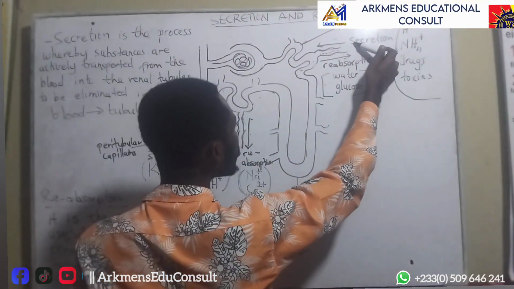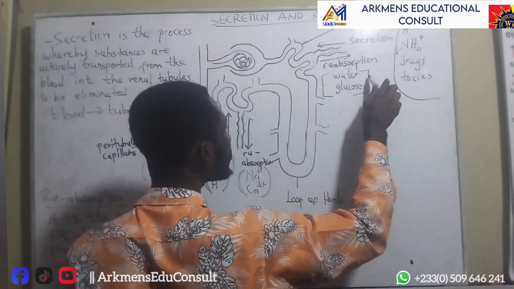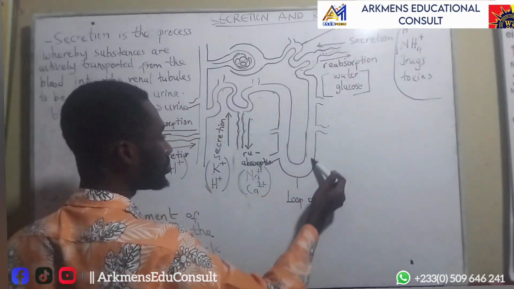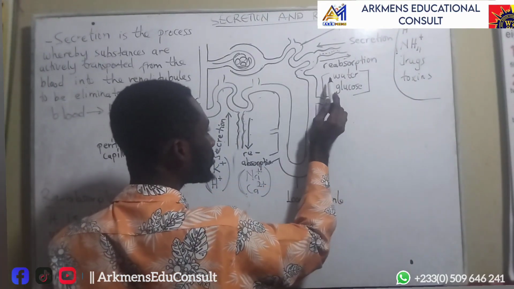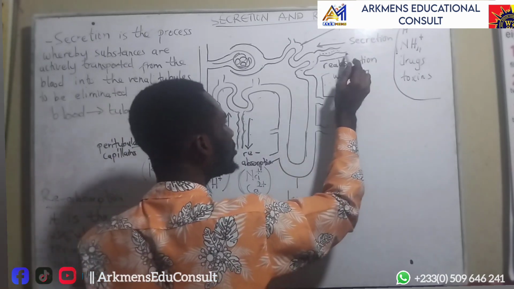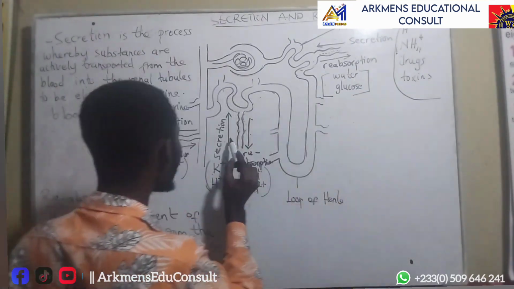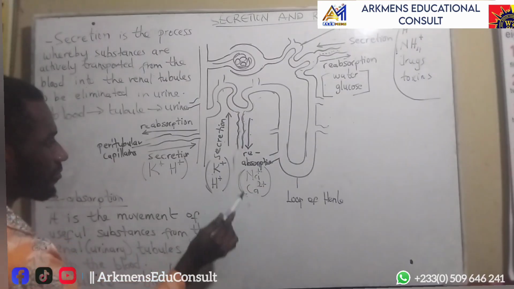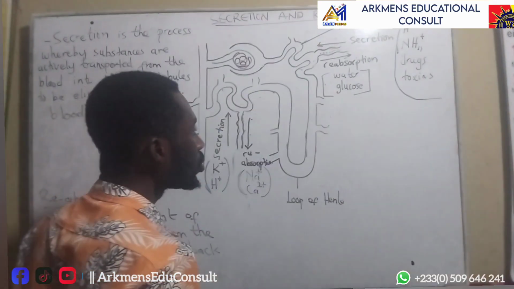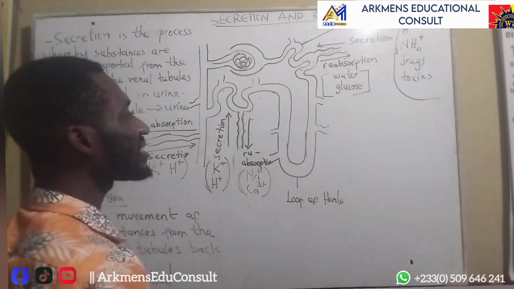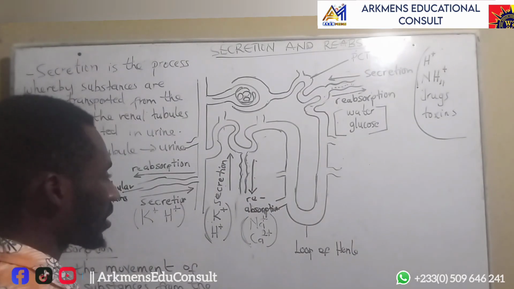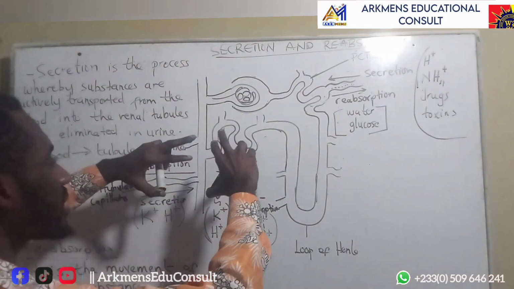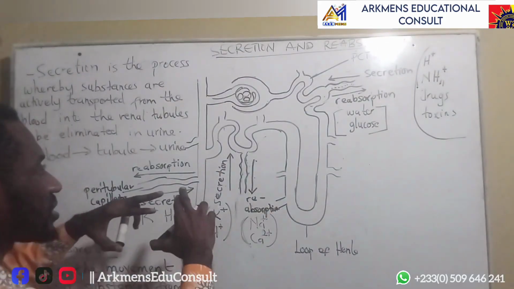Now, the arrow that is showing in shows secretion, meaning that it's moving from the blood into the renal tubules. And the one that you see moving this way is telling that it's moving out of the renal tubules into the blood. So that is the meaning of all these arrows I've made here for you to understand when I'm explaining. So when we are looking at the things that are secreted and the things that are reabsorbed in various parts of the tubules, or let me see, the nephrons.